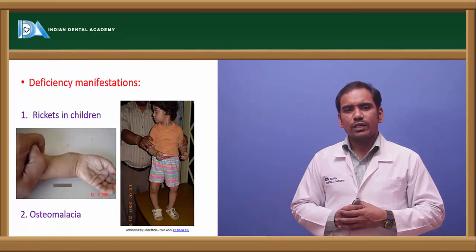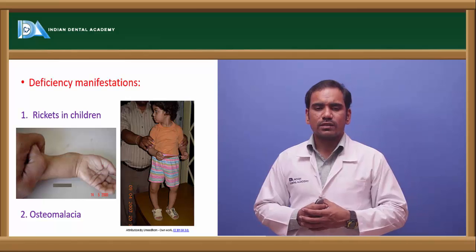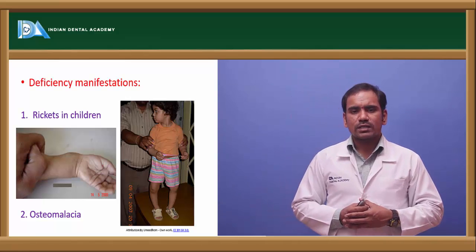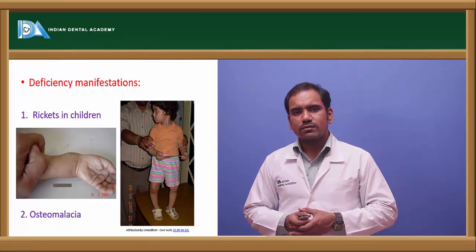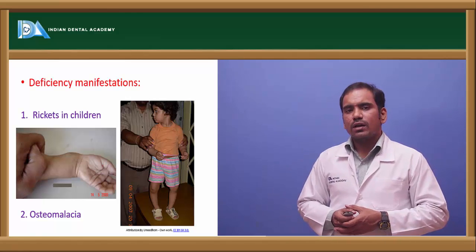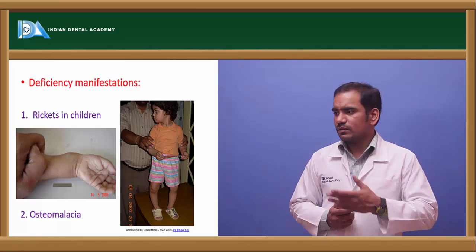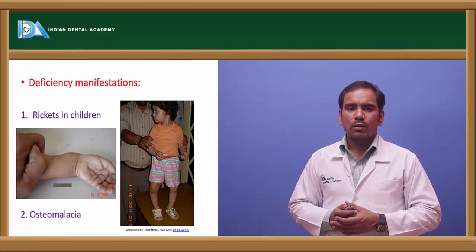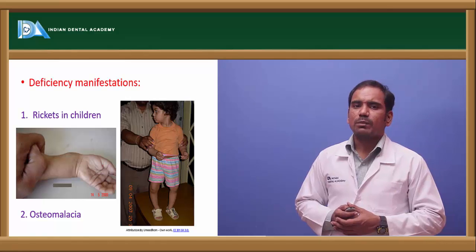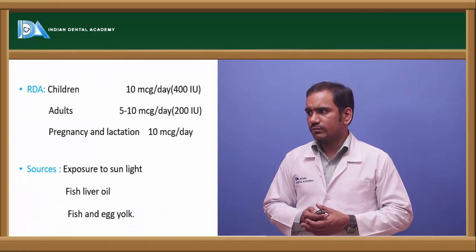Because of these weak bones, it leads to increased risk of bone fractures. So that is the reason behind the increased risk of bone fractures in old age people. So we can consider that as osteomalacia. That is because of vitamin D deficiency in adults.